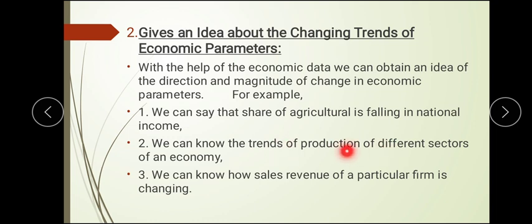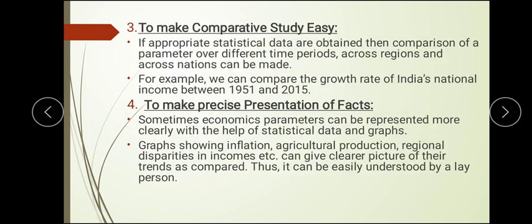Then we can say production. In agricultural production, how much production was there in 1951 and at present in 2020? All these things can be easily known with the help of these graphs. Then comes the sales revenue for different companies over a period of time, how much sales has been done and how much sales has increased. All these things help us to understand.